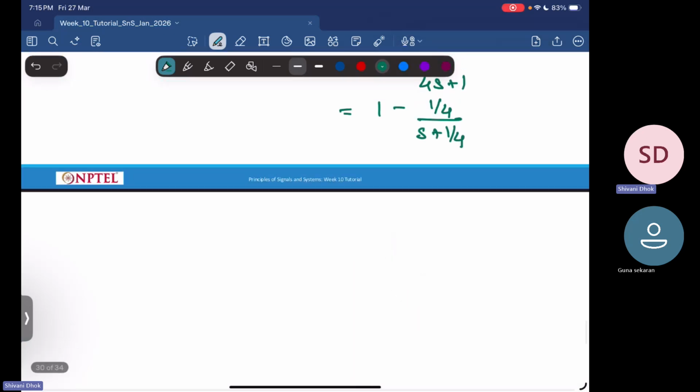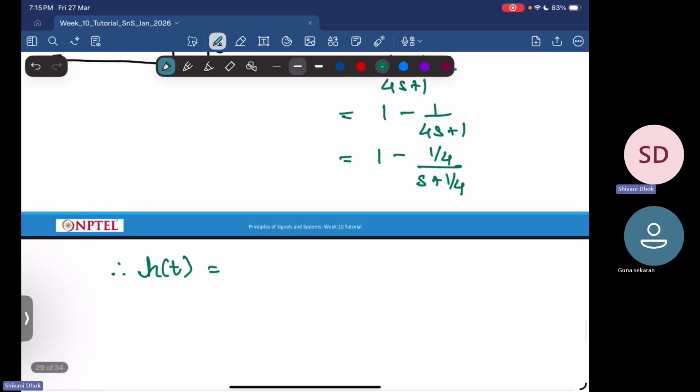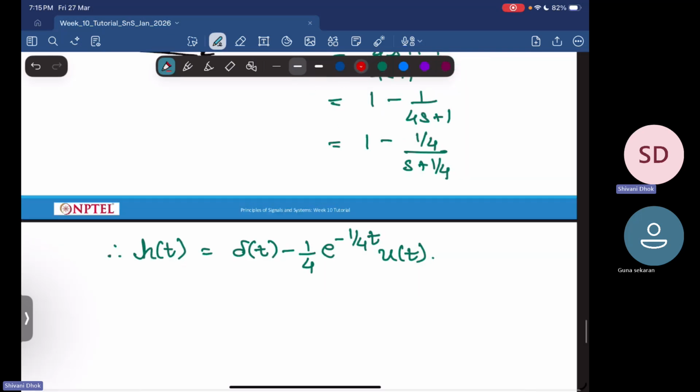And we know that 1 upon s plus a, for a causal system, has an inverse Laplace transform of e power minus at u of t. So therefore h of t will be equal to: 1 has an inverse Laplace transform of an impulse, delta t, minus 1 by 4, and 1 upon s plus a has an inverse Laplace transform of e power minus a t u of t. So this is what you have. This is the impulse response, the part 1 of the question.